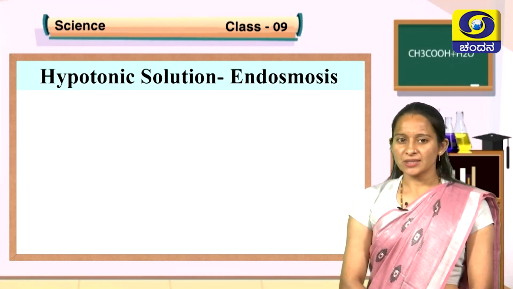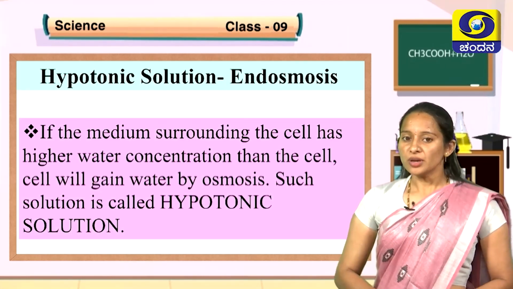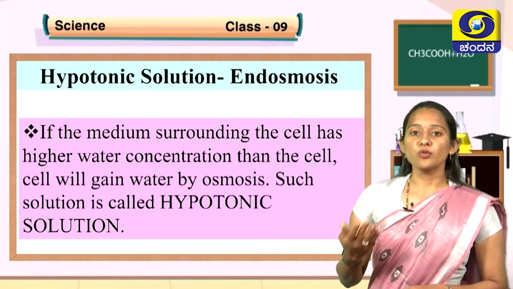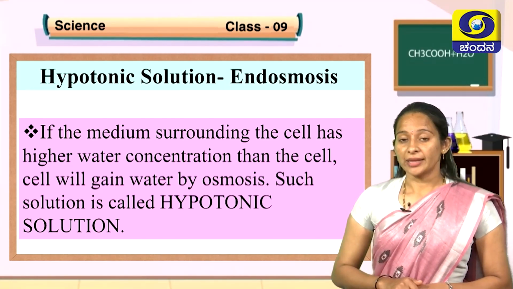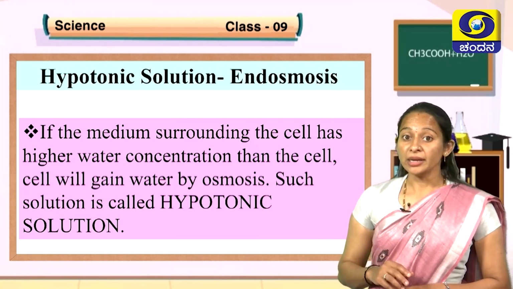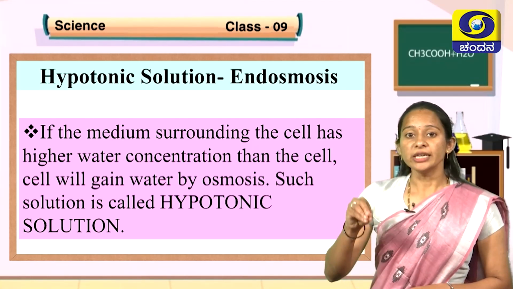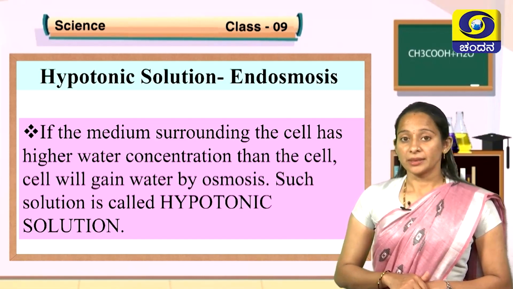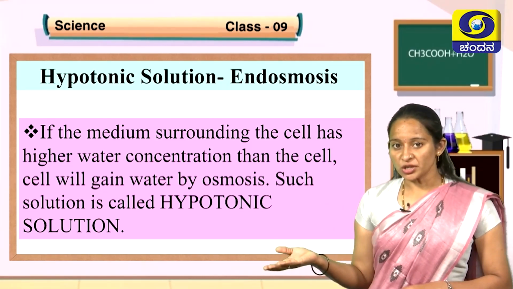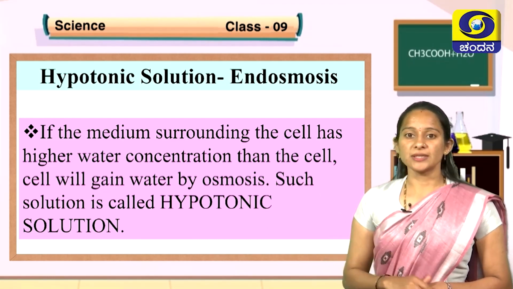What is this? Let us understand that. If the medium surrounding the cell has more water concentration, that means the solution is dilute compared to the water concentration inside the cell, then by the process of osmosis, water from the external medium enters the cell.